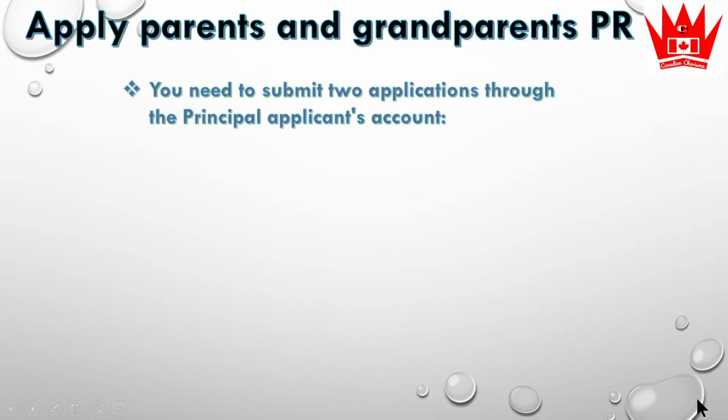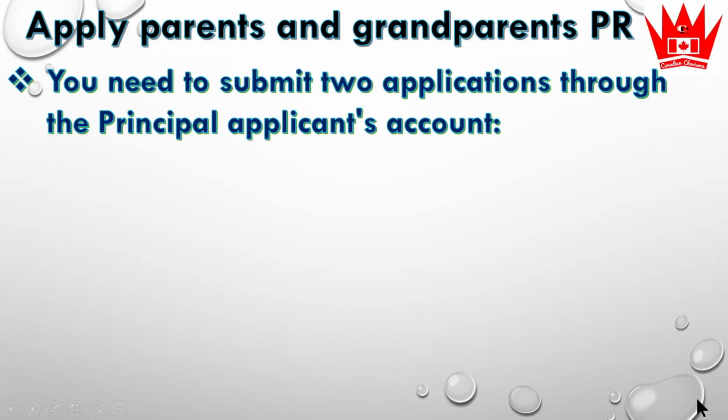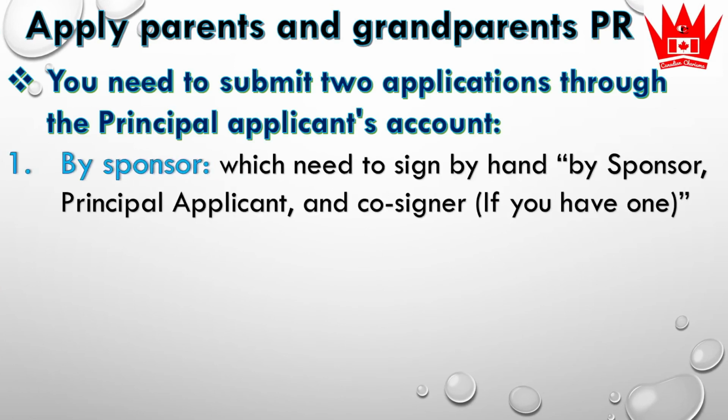You need to submit two applications through the principal applicant's account, one by the sponsor and another one by the principal applicant. The sponsor needs to complete his or her forms on computer, and then these forms need to be signed by hand by the sponsor, by the principal applicant and by the co-signer if you have one. The sponsor needs to complete the form, print it, and sign it by hand. If a co-signer is there, he or she needs to sign the form, then scan it and email it to the principal applicant if the principal applicant is in another country.